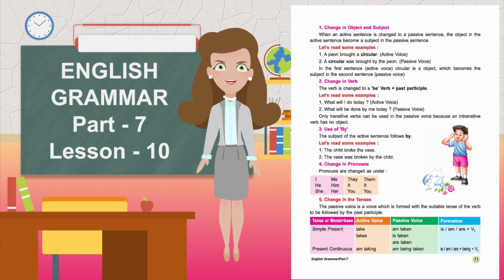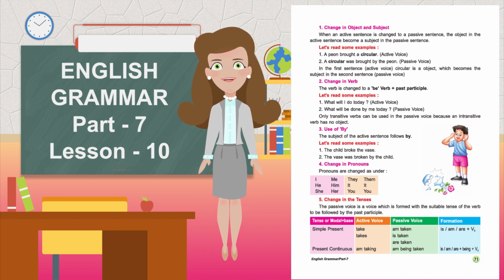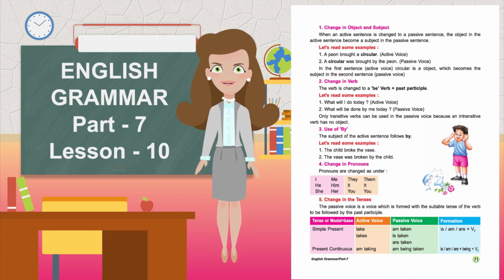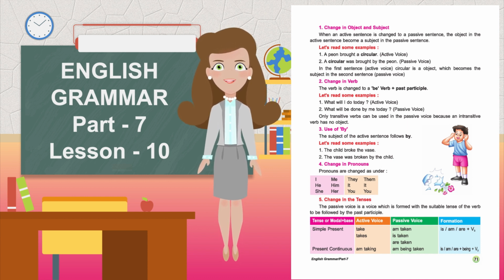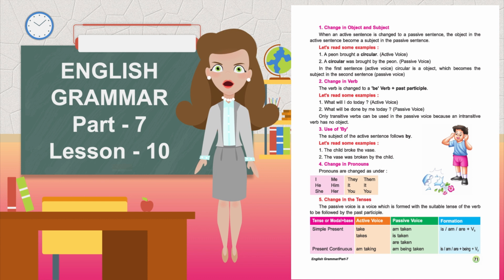Second, change in verb. The verb is changed to a be verb plus past participle. Let's read some examples. What will I do today? Active voice. What will be done by me today? Passive voice. Only transitive verbs can be used in the passive voice because an intransitive verb has no object.